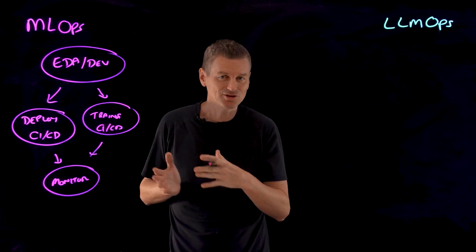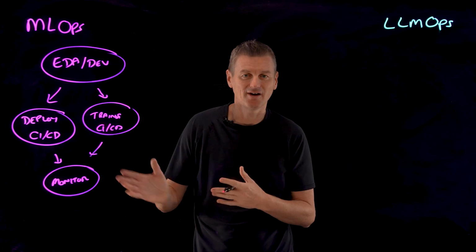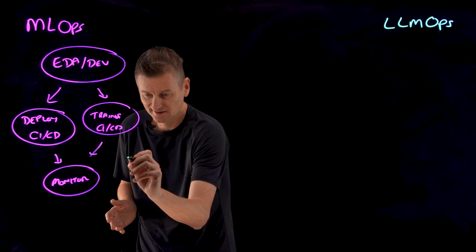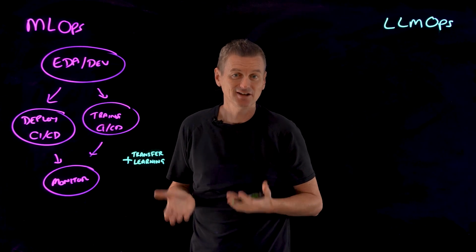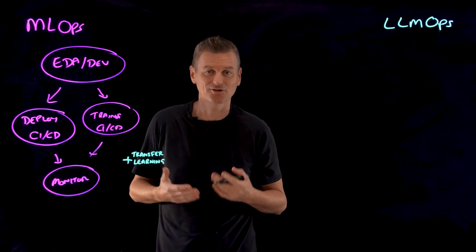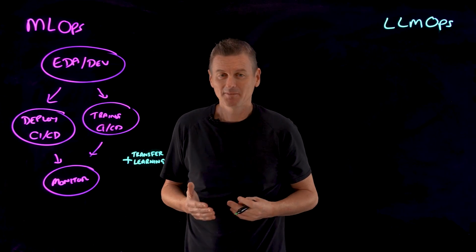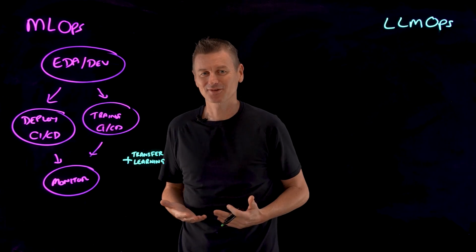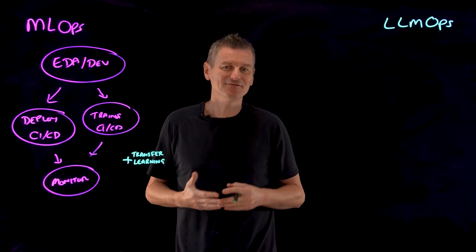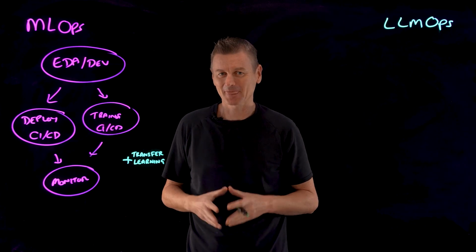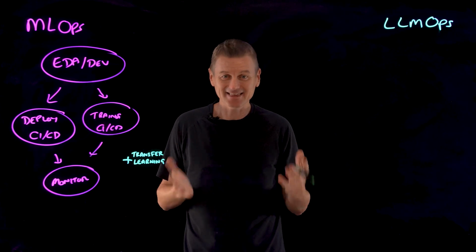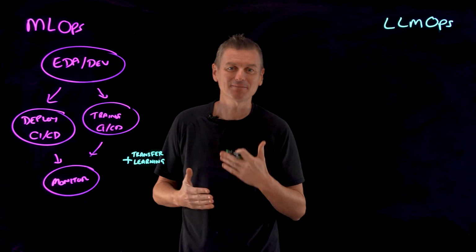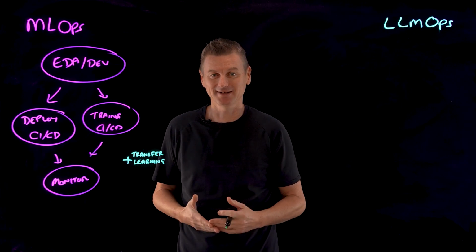But LLMs, they introduce additional requirements over other ML models. So for example, let's consider transfer learning. Many traditional ML models are created and trained from scratch. But that's typically not the case with most LLMs. Building new LLMs from scratch, well, that would be a very expensive operation. And many LLMs actually start from an existing foundation model, and that model is then fine-tuned with new data to improve model performance in a given domain.